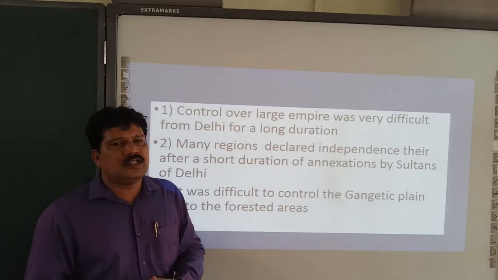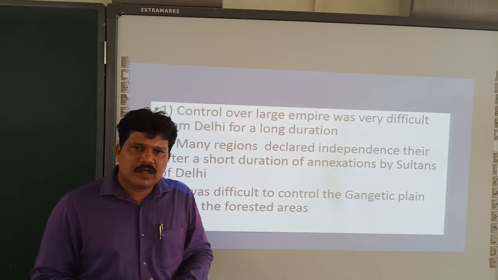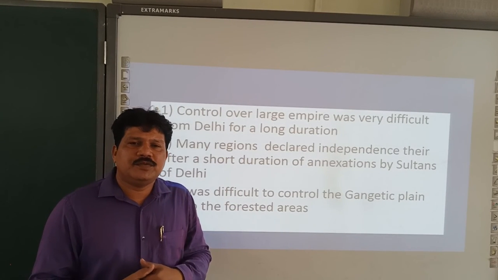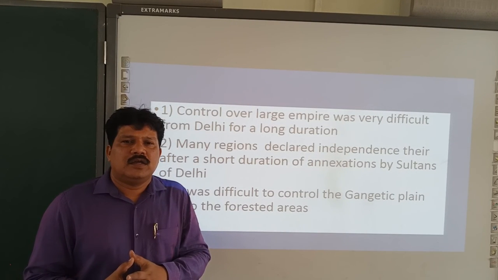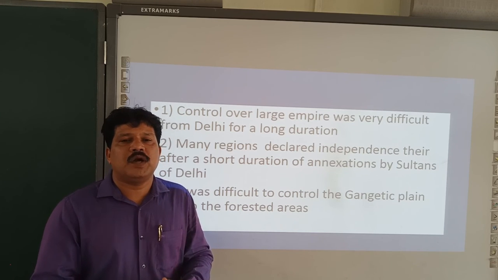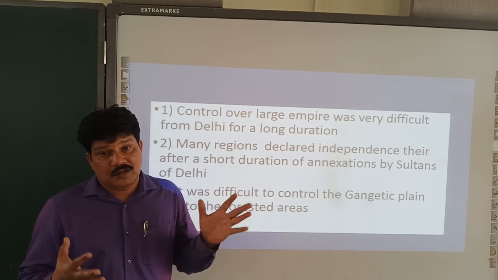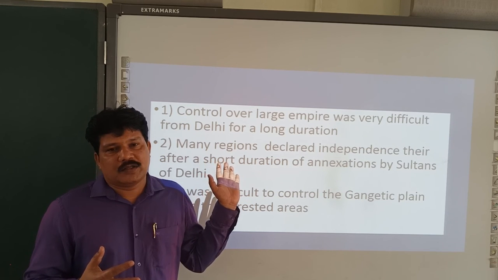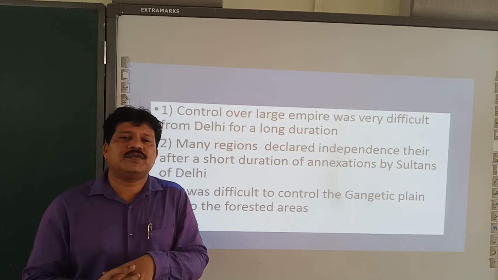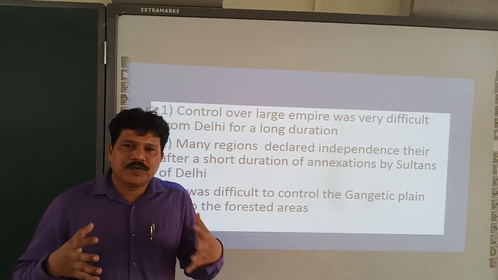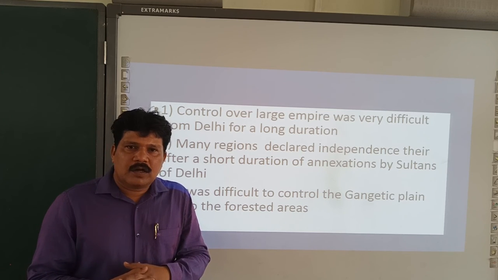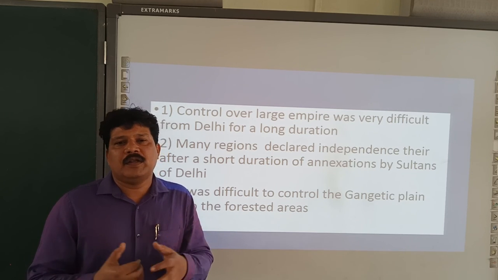That's why we say, because it was very far, it was difficult to control. The third one, in the Gangetic Plains, where there is river Ganga, this area was very difficult to venture into. Why? Imagine a 1000 years back, that area was thickly forested, so it was very difficult to venture into the forest, capture or control the people in that area.